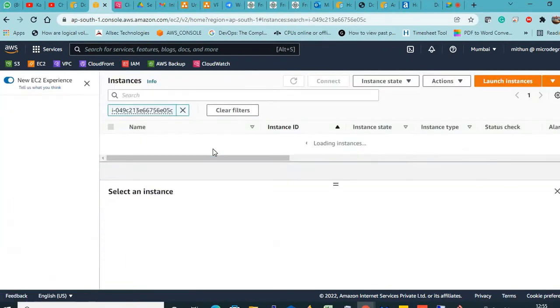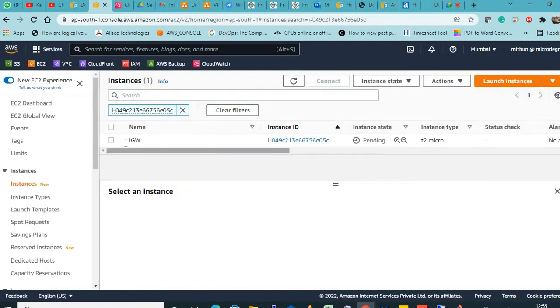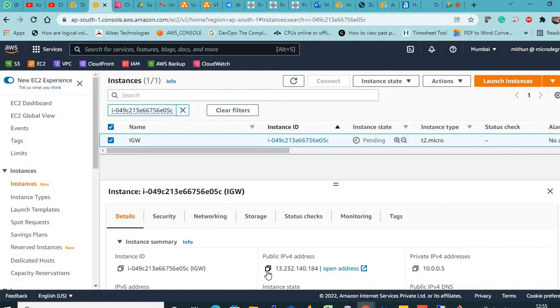Now see here. Of course, now the instance name is IGW. This has a public IP. Perfect, that is totally fine. I have the key pair. Now let us try to log in then.